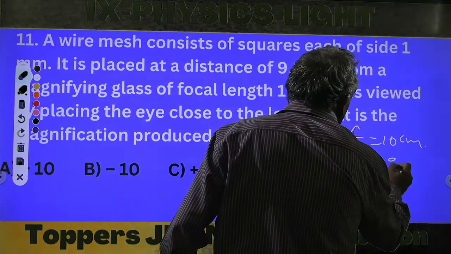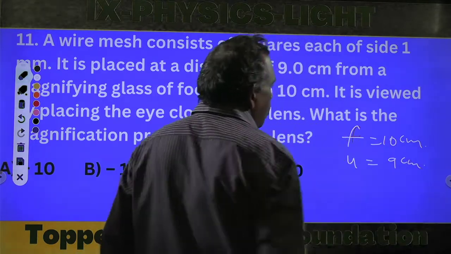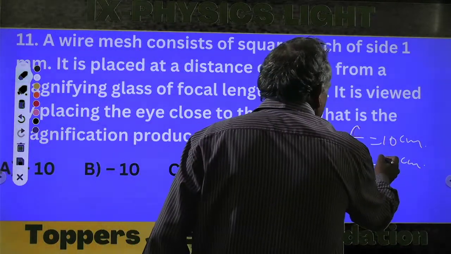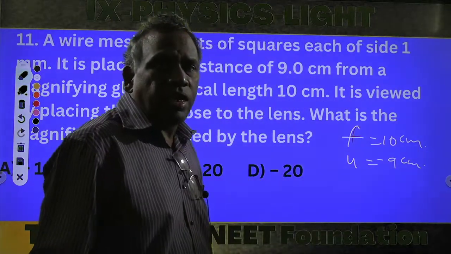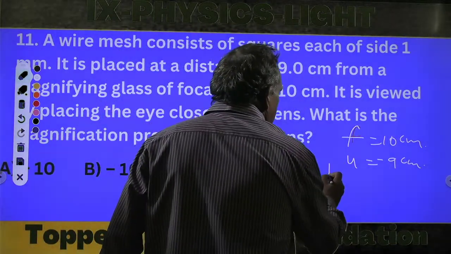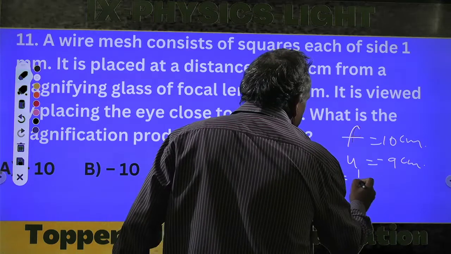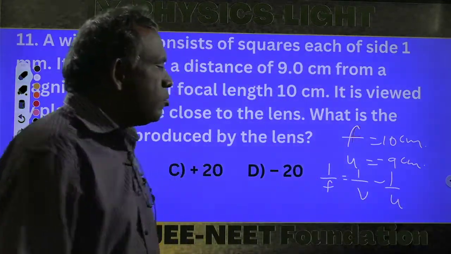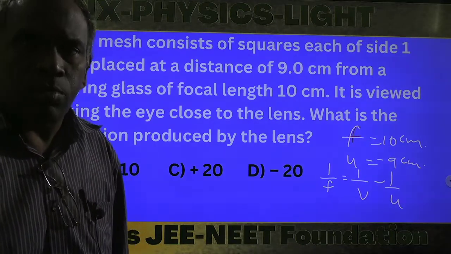The object will be on the left side, so u is minus 9. What is the lens formula? 1 by f equals 1 by v minus 1 by u.